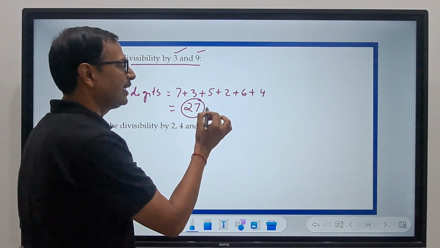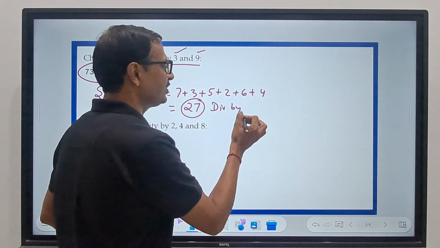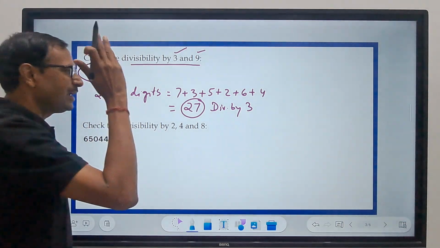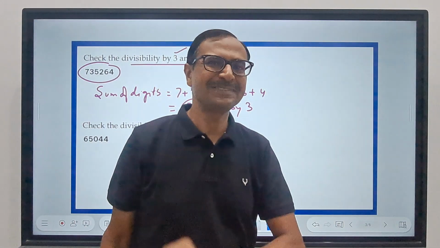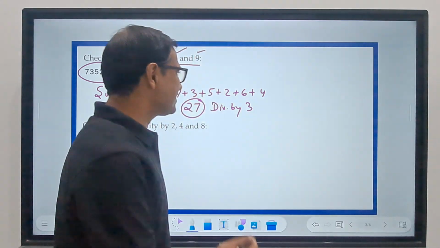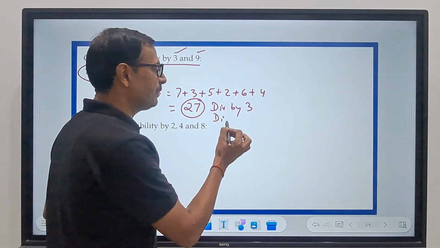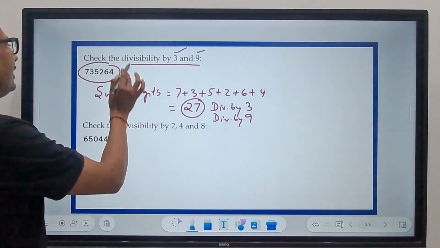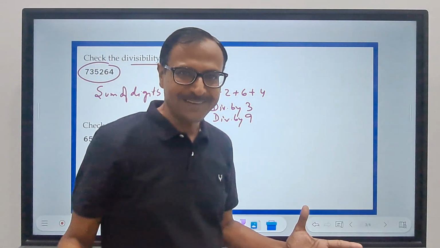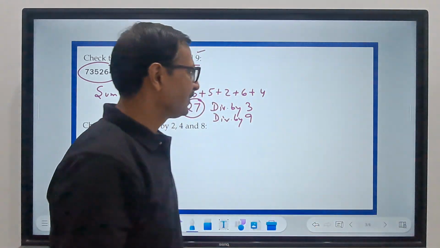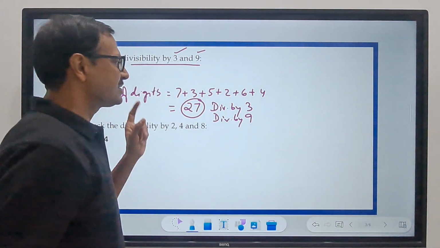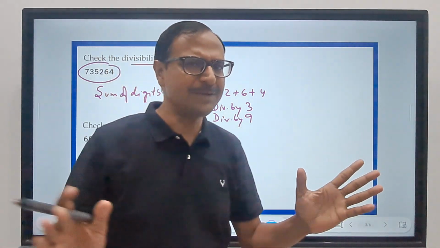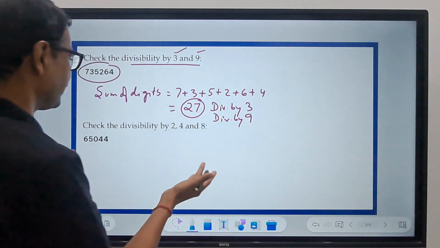And if this sum is divisible by 3, then the entire big number 73526 is also divisible by 3. And likewise, if the same number 27 is divisible by 9, in this case it is, right? And so the big number is also divisible by 9. So what is the result? 73526 is divisible by both 3 and 9. You will remember that, right? Very easy. Let's play with numbers further.